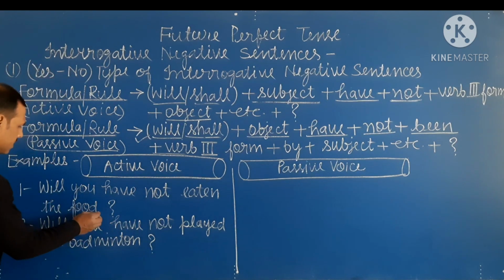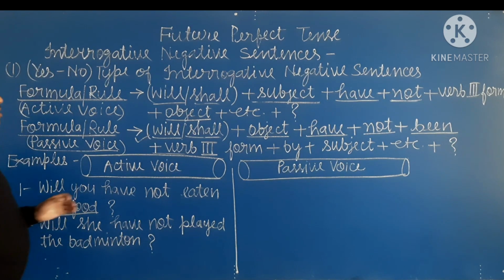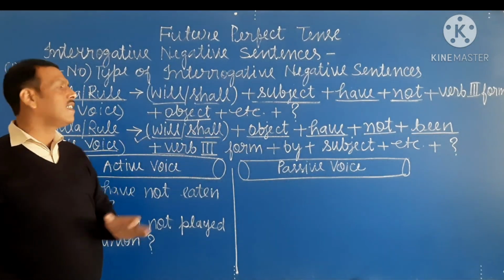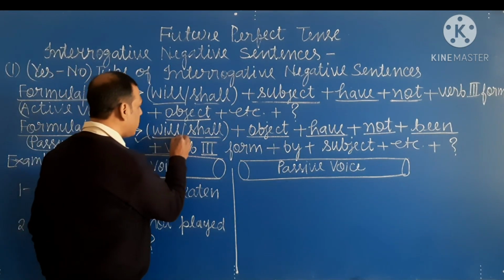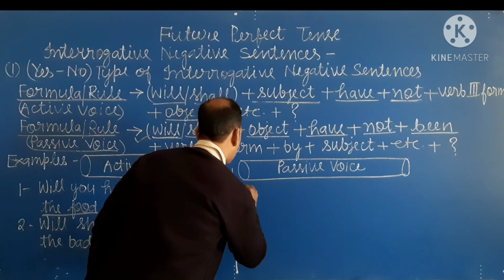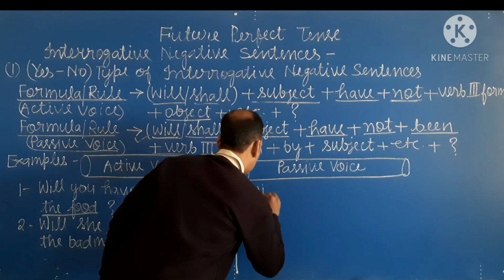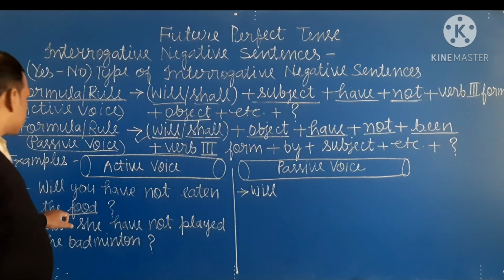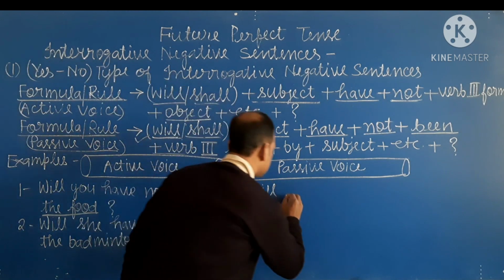Here object is the food. What do we write, will or shall? Obviously we write will. Then object. Object is the food.